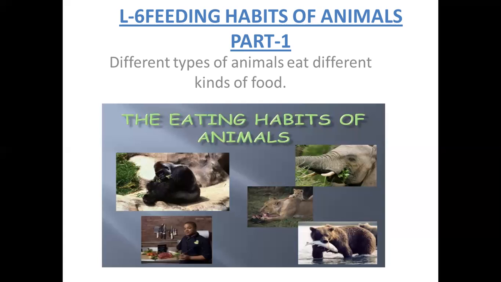So animals need food for their growth and energy, and they cannot prepare food by themselves. We can observe one thing here, all these animals cannot prepare food themselves like plants, and they depend on plants or other animals for their food. Here all these animals and human beings also are dependents, they are depending on plants and other animals for their food. Now let us put the animals into groups according to their feeding habits.